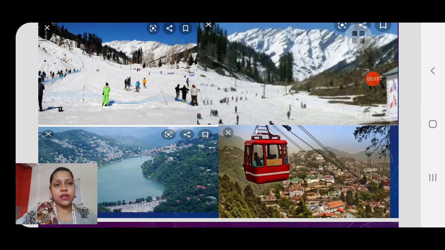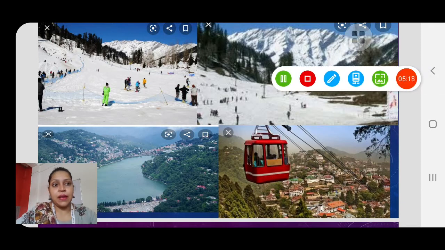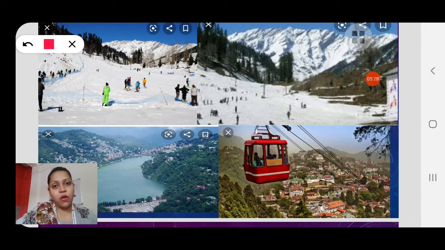So children, here you can see the beautiful hill stations, Kullu, Manali, Nainital, Mussoorie. These are the beautiful places which are present in the Himachal range, and all the tourists from all over India, during summer vacation or during winter time, go and visit these places, Kullu, Manali. Then children, we have Mussoorie, Nainital. These are very beautiful places, you can see.